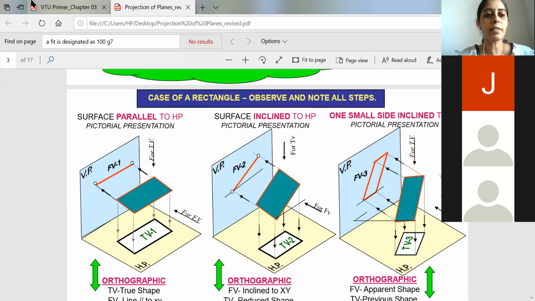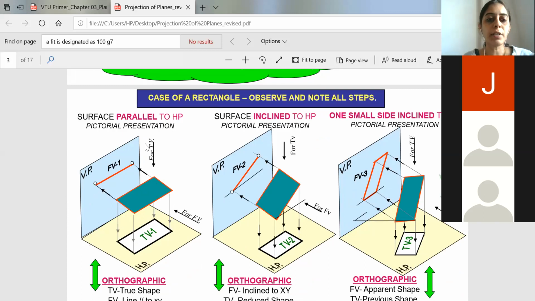So in the first quadrant system, everyone knows what happens is you will be having a vertical plane and you will be having a horizontal plane. So now if we consider a rectangular surface, so this is a rectangular plane what we are considering.